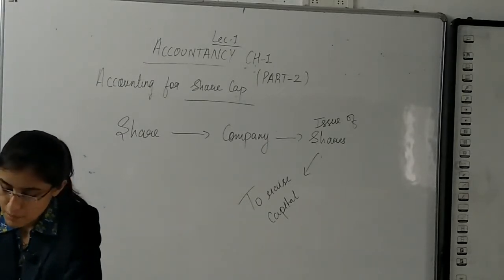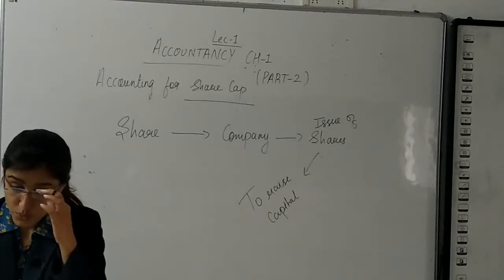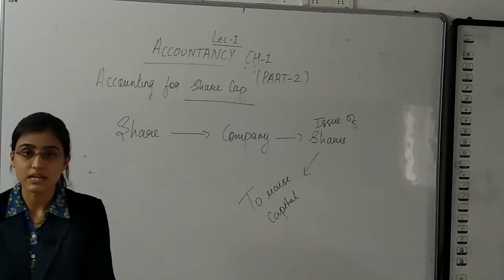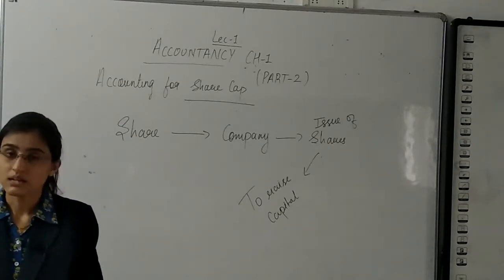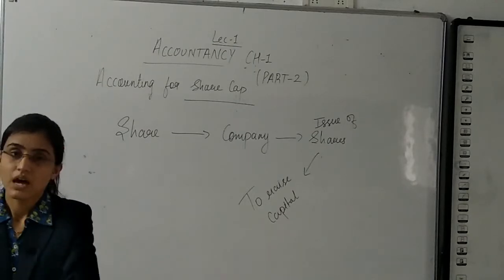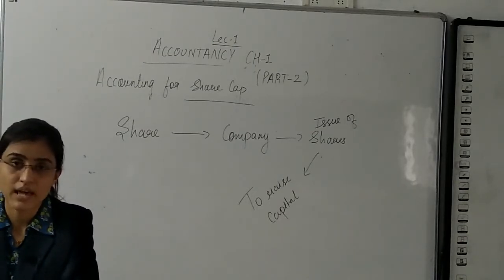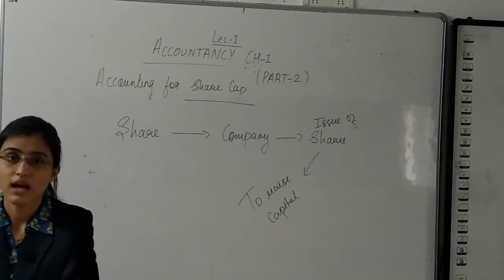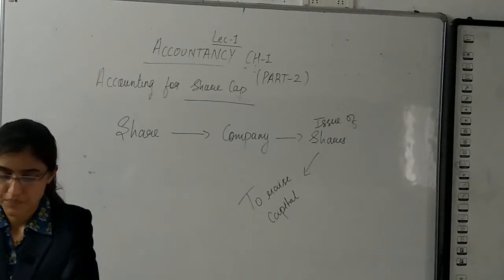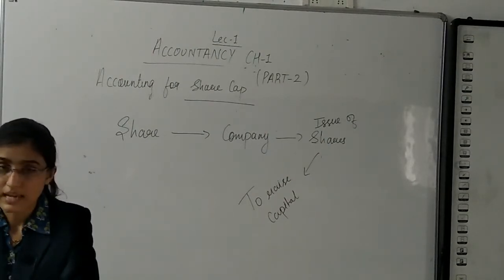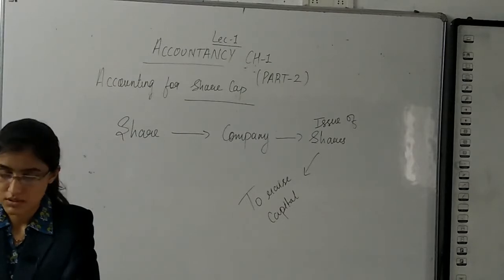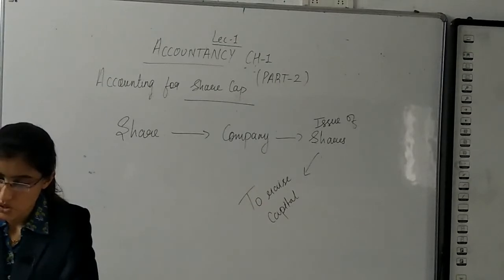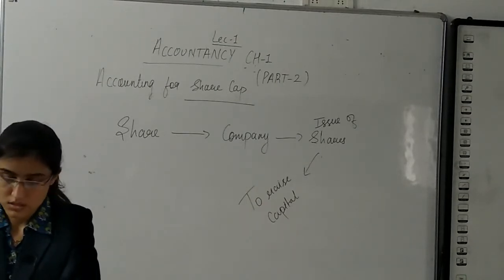Page number 3 in your textbook, all of you. I repeat, page number 3 in your textbook. There is a heading which says share and share capital. Meaning, nature and types. They say the capital of a company is called share capital, which can be divided into transferable small denominations.